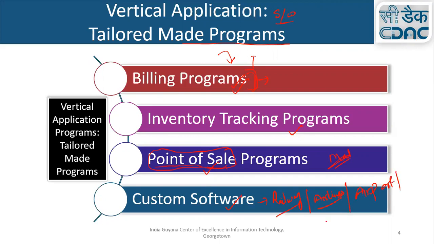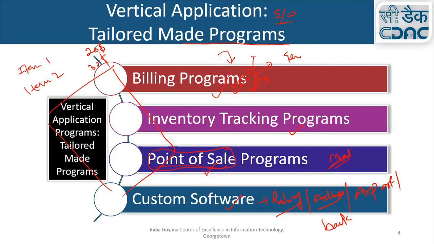Sir, do the point of sales programs and the billing programs work in tandem, or are they different from each other? See, if a program just generates the bill, you give it item number 1, its cost is $20, item 2, its cost is $30, something like that, it generates a bill and prints it. You can call it a billing program. And point of sales is a similar software.